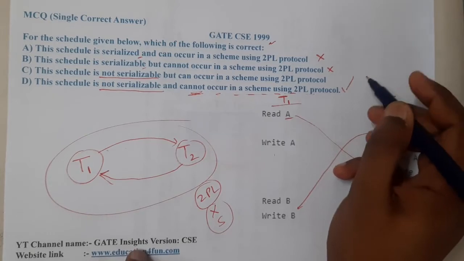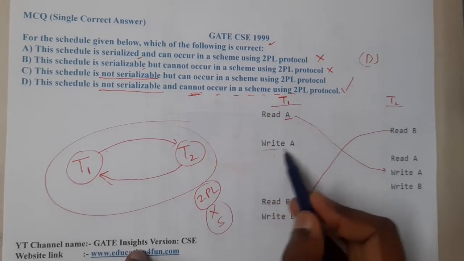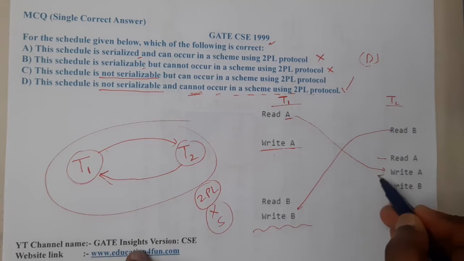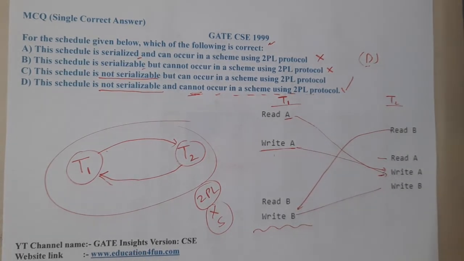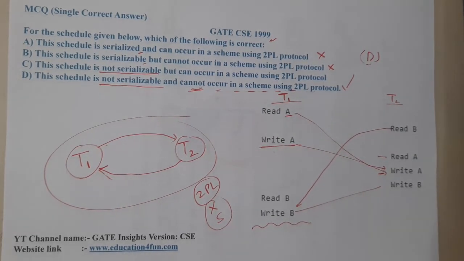So basically D should be the most probable correct answer, because if I try to lock A here, the earliest time I can unlock A is here, but I am going to read A and write A here. So the write is not possible and this write is also not possible. Indirectly, the locking mechanism will not work efficiently for this question. So D will be the correct answer. I hope everyone got a clear idea with respect to this.